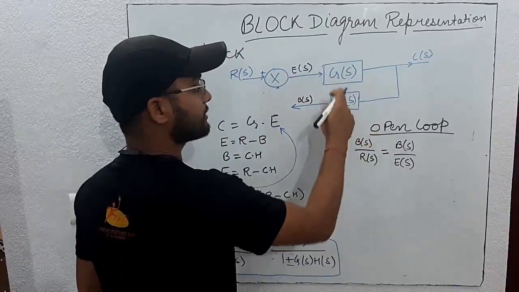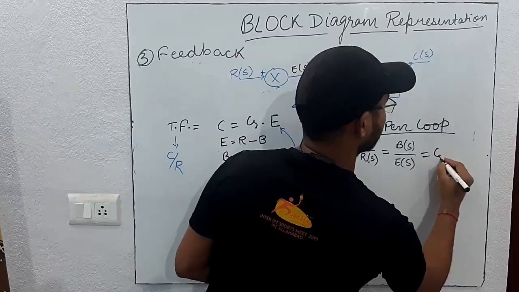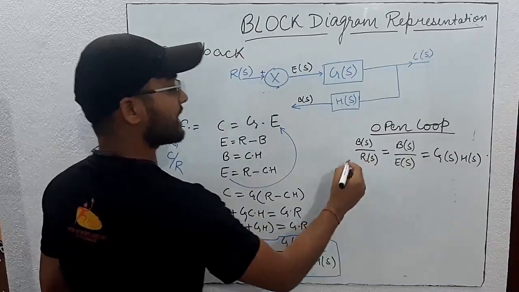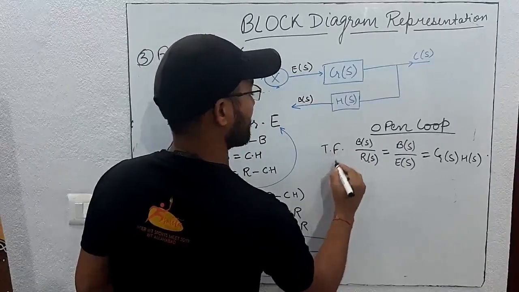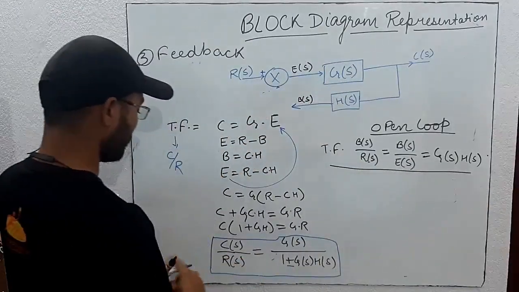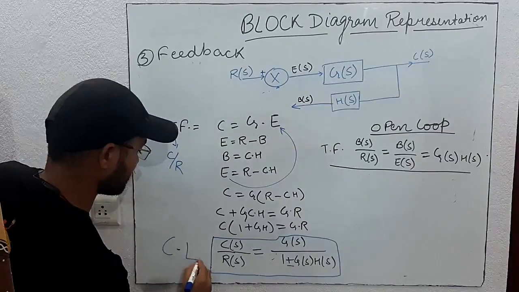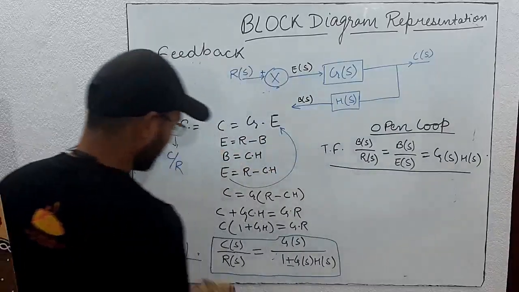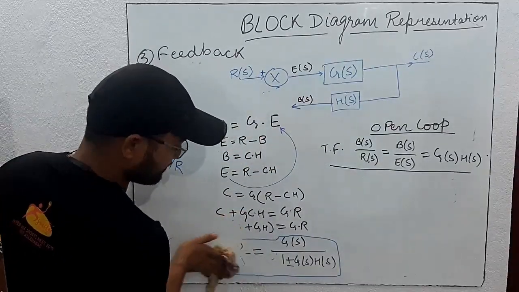So it will be directly equal to G(s) into H(s). For open loop, the transfer function is this. For closed loop, the transfer function is this. We just remember this. Now we will see some more other terms.